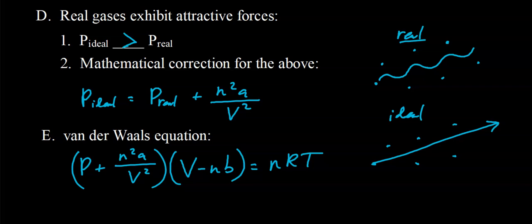It does increase between, like, say, hydrogen and nitrogen. Remember that the strength of dispersion forces varies with the size of the electron cloud. So nitrogen has a larger electron cloud than hydrogen, therefore has stronger dispersion forces. Therefore, the correction factor for nitrogen is going to be greater than hydrogen. Notice hydrogen is larger than helium.